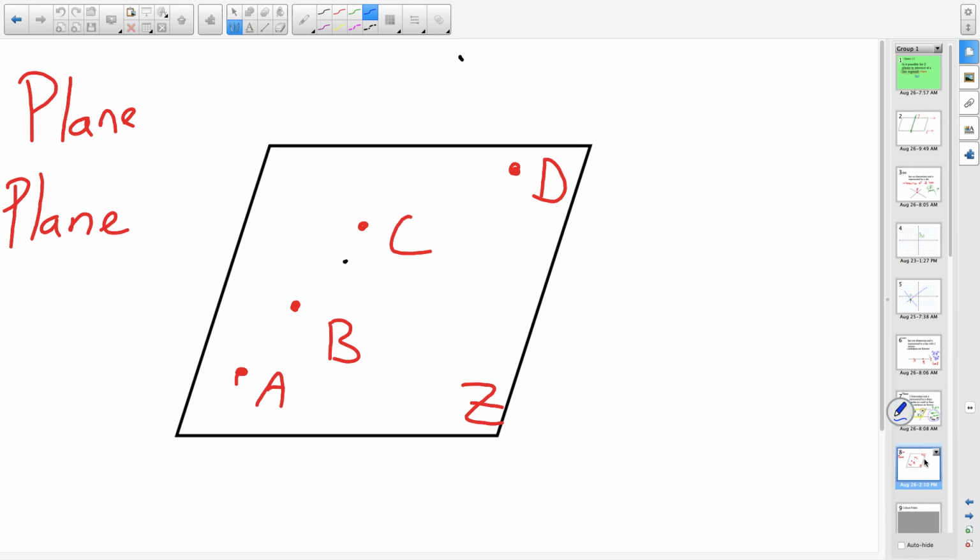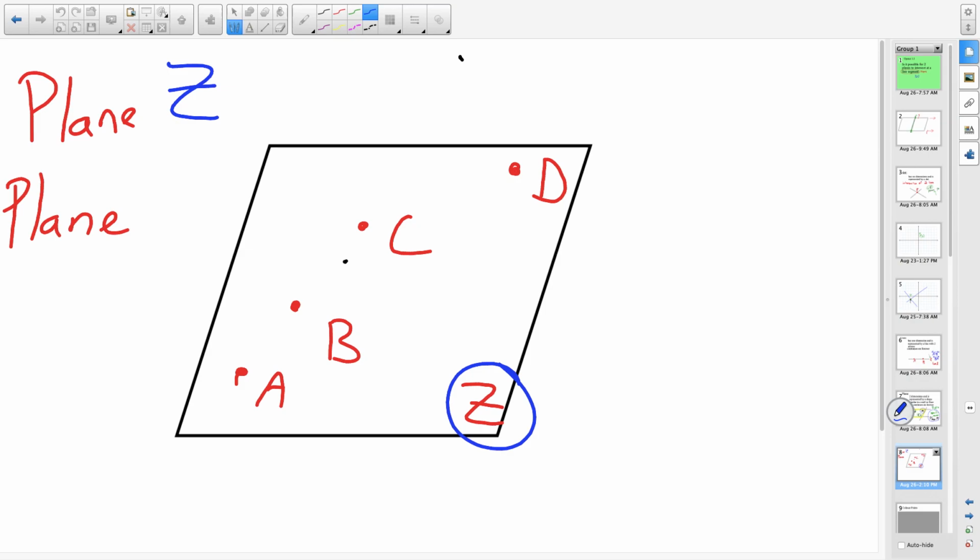When I look at my example I threw up here for you, when you name your plane, it can have a specific name. Well, look for your capital letter that does not have a point next to it. So we can call it plane Z. Likewise, you can name it with 3 points that make your plane. Well, here on my plane, there are 4 points. There's one little caveat, one little stipulation about the points you pick.